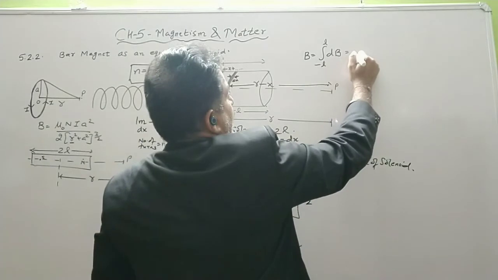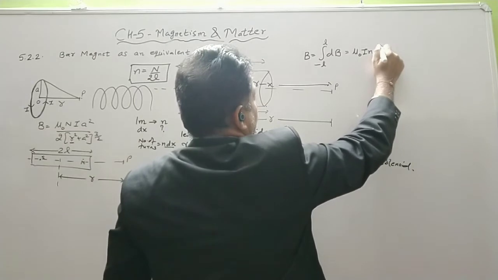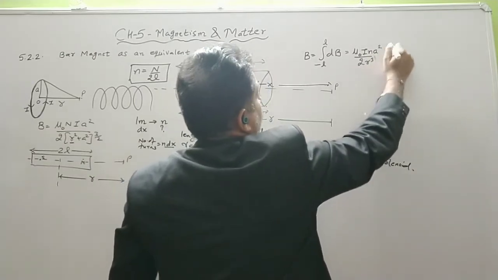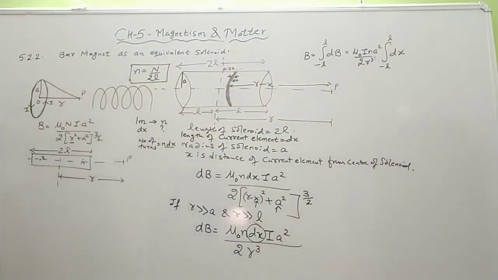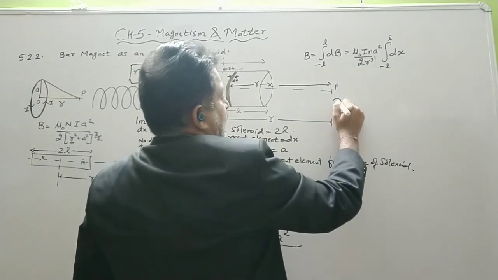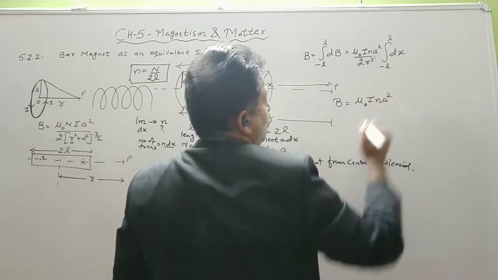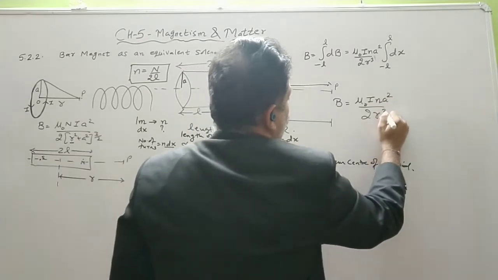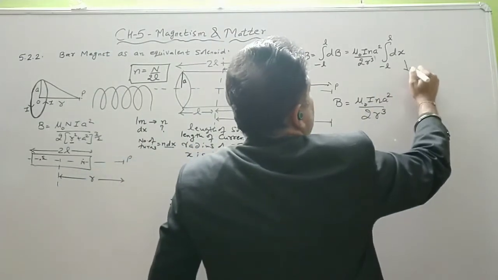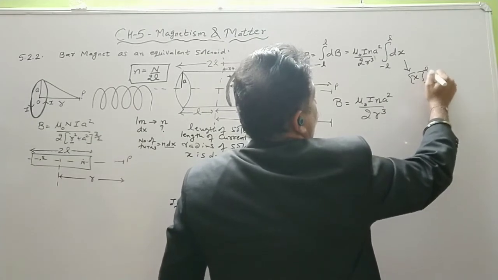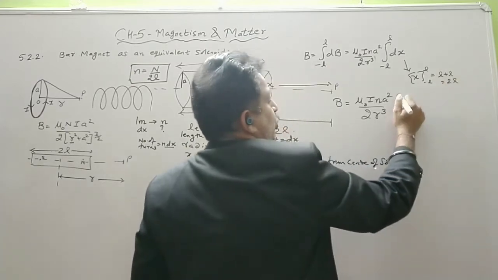So this can be written as: the magnetic field intensity B is equal to mu naught I n a square upon 2r cube, integration of dx from minus L to plus L. Now the integration of dx is x, and the limit is minus L to L, that is L minus of minus L, plus L, which comes out to be 2L.